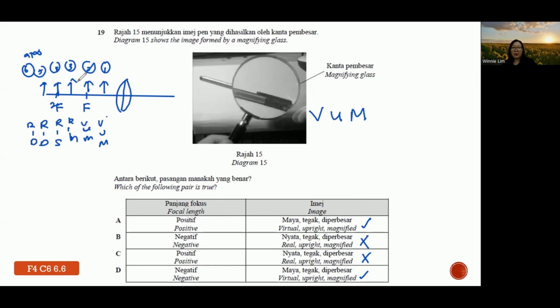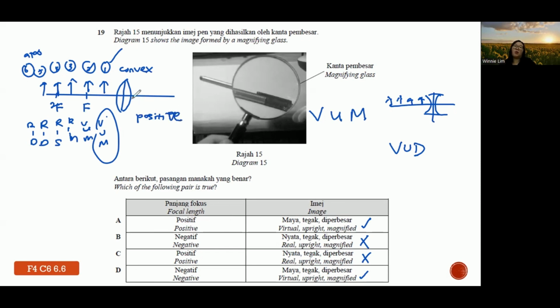Case 2 cannot be, because the image is basically at infinity, very far away, so we cannot see it right in front of you. So it's actually case 1, so that's why it is virtual. We never have a characteristic which is real, upright, and magnified. For a concave lens, regardless of any position of the object, whether it is 1, 2, 3, 4, 5, in all the cases, the characteristics never change. It is always virtual.